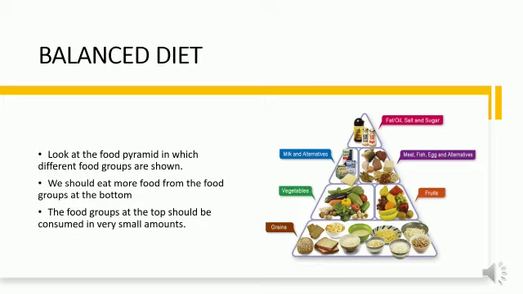Why are these food groups shown in the form of a pyramid? Because the food groups shown at the bottom of the pyramid, we should eat more, and the food groups shown at the top should be consumed in a very small amount.